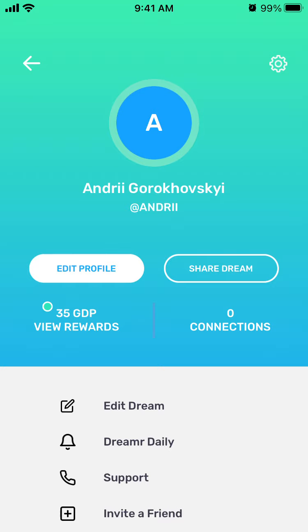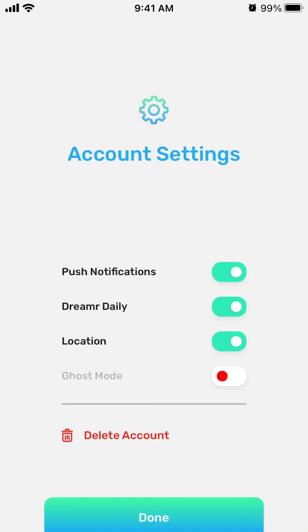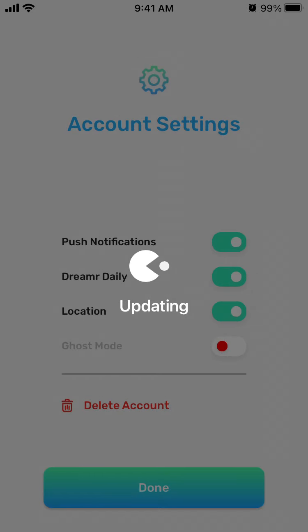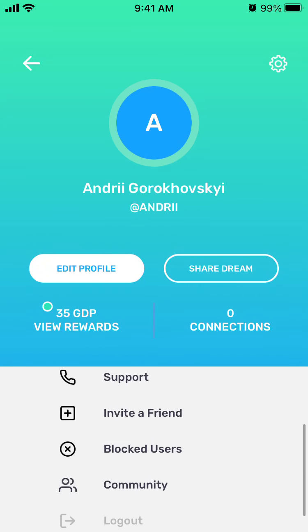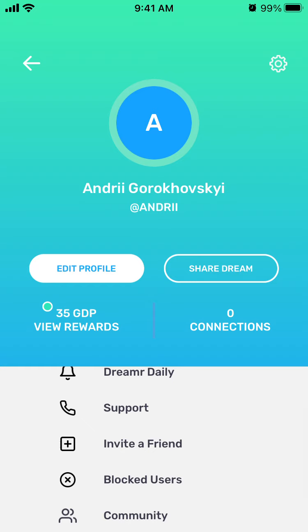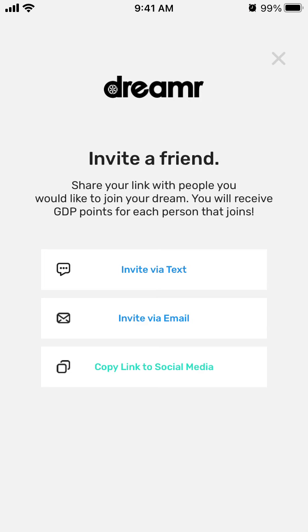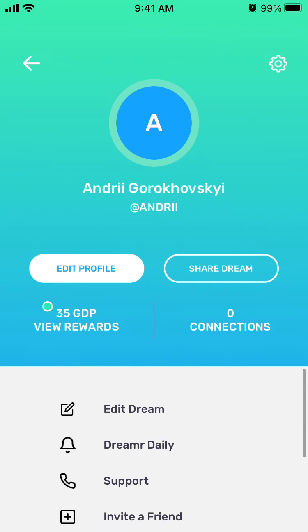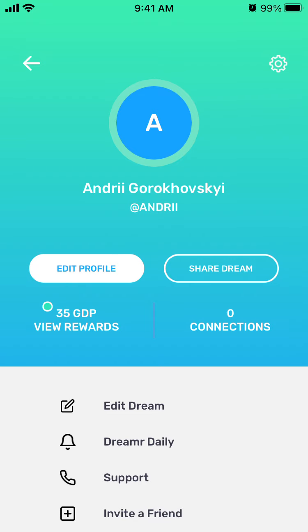Then I can tap on your icon. I can also set Dreamer Daily. I can enable ghost mode or location. I can also delete an account if you want from here. There's also some support. You can invite friends here, invite via text or invite via email. There is a community. So you can see your connections.